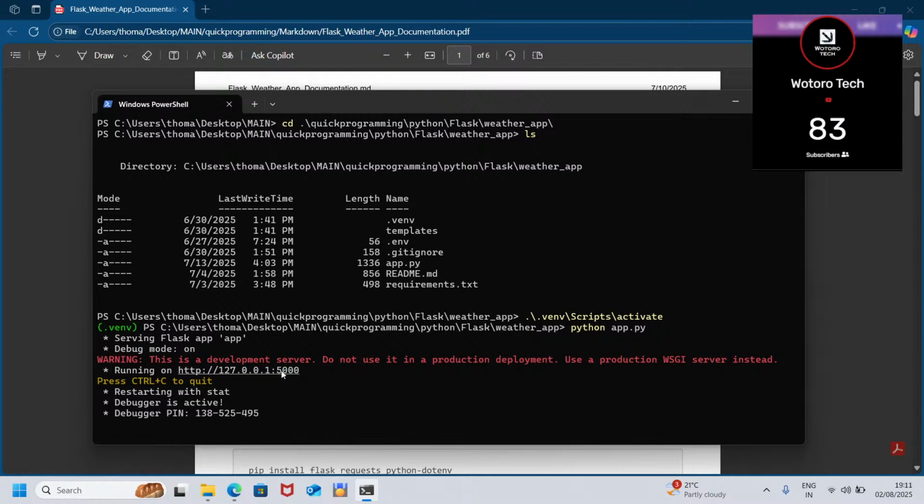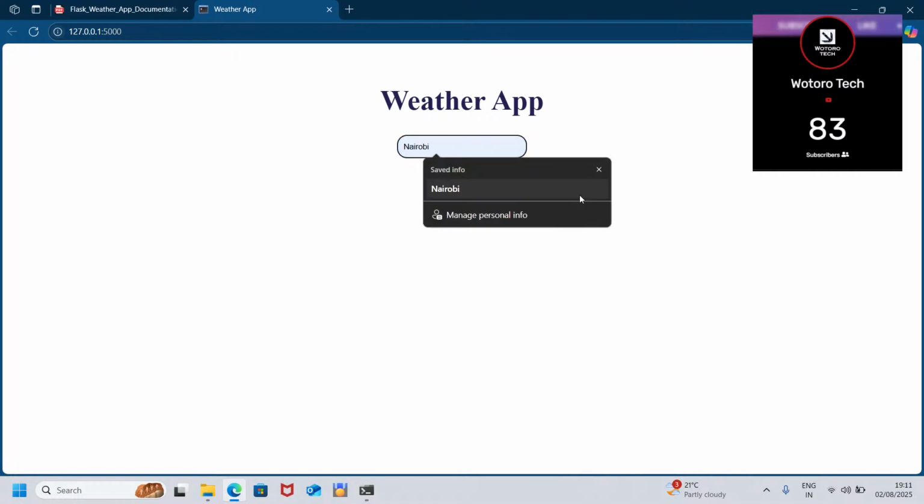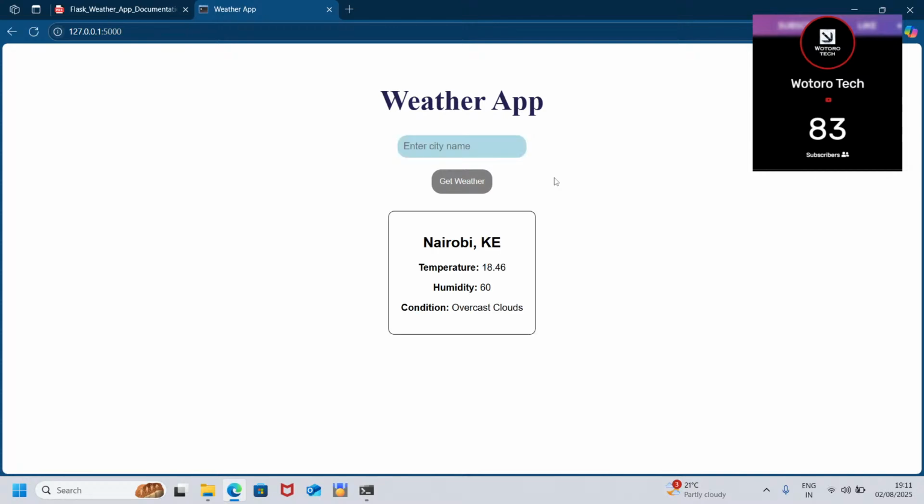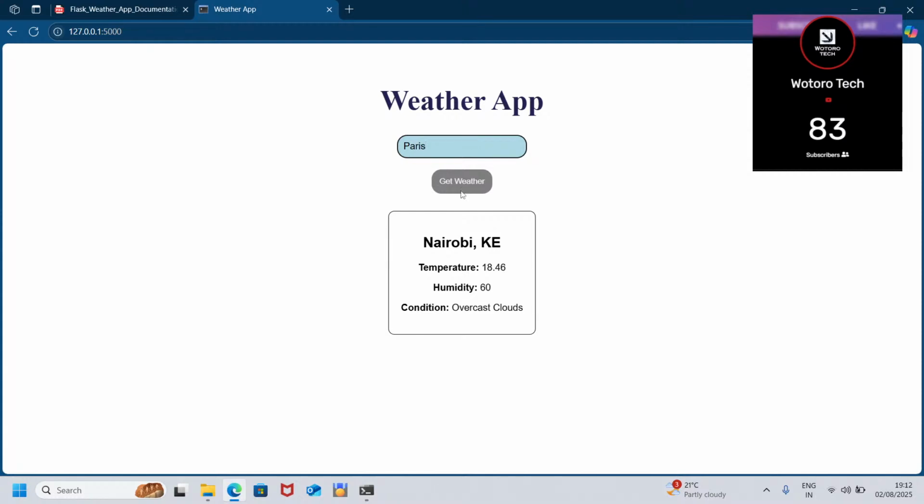So you hold the control key, then you click on the link. Here's the simple weather app. When you put, for example, a city, it runs and gives you this. When you put another one, for example Paris, it gives you the temperature, humidity, and condition. So that is the simple implementation of the weather app.